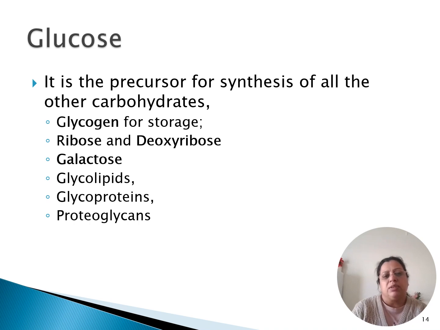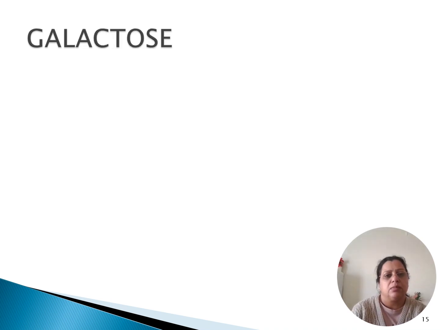Glucose is a precursor for synthesis of all other carbohydrates: glycogen for storage, ribose and deoxyribose, galactose, glycolipids, glycoproteins, and proteoglycans. As we go through the topic, we'll be talking about glucose and all its products in detail. But over here, I'm just giving you a glimpse of what all substances glucose forms.